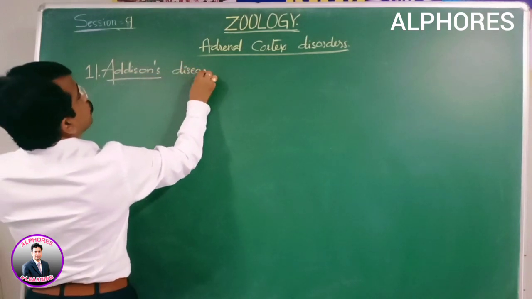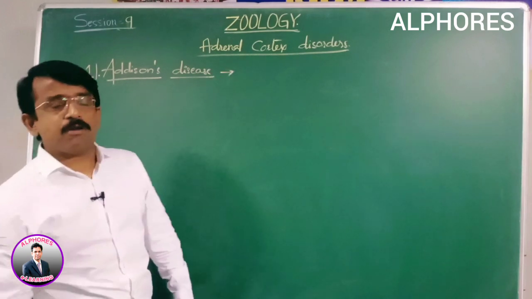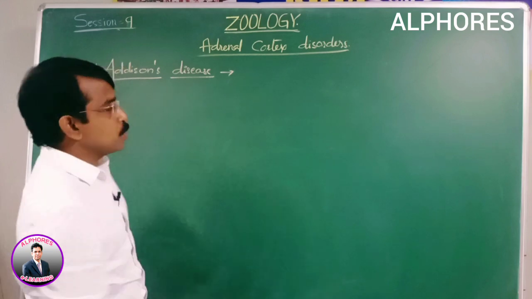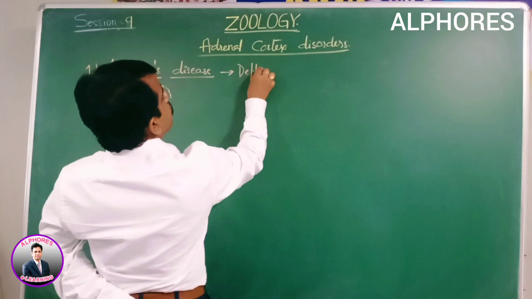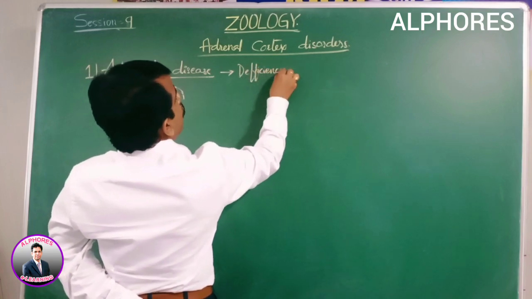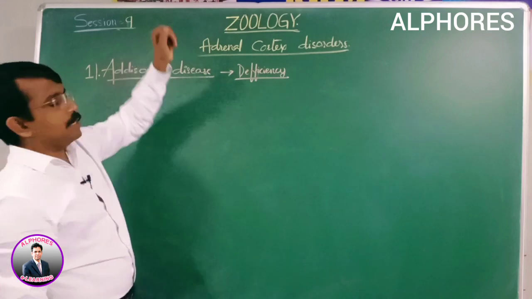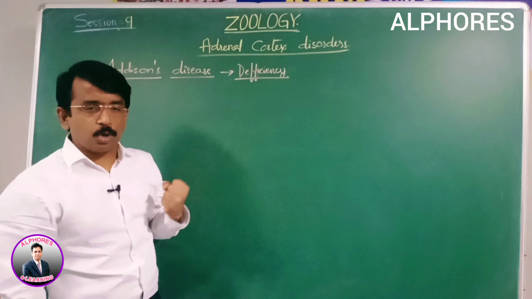Addison's disease is due to deficiency of the mineralocorticoids and glucocorticoids. So let's see the deficiency of mineralocorticoids.